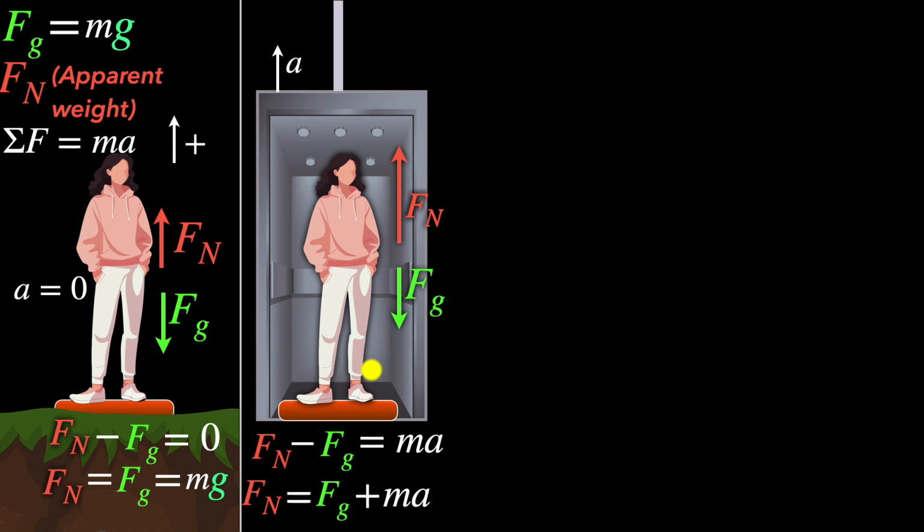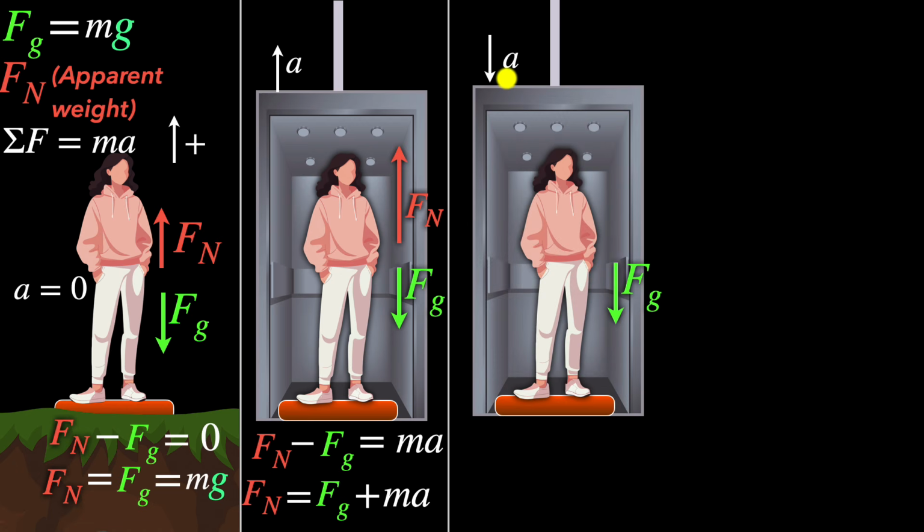So look, apparent weight need not always be the same as your force of gravity. It need not be the same as your real weight. Okay, let's consider now the opposite case. What if your elevator was accelerating down this time? What would happen? Well, this time, since the net force is downwards, we would expect the normal force to be smaller than the force of gravity.